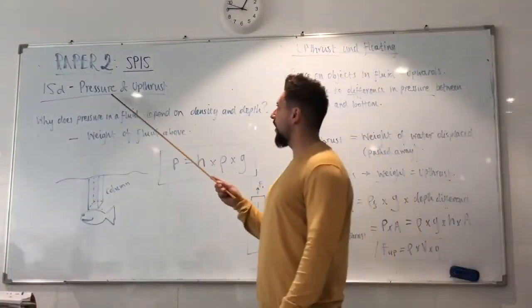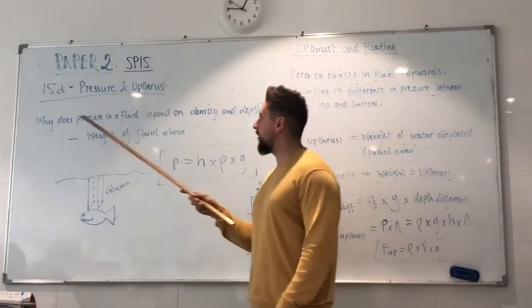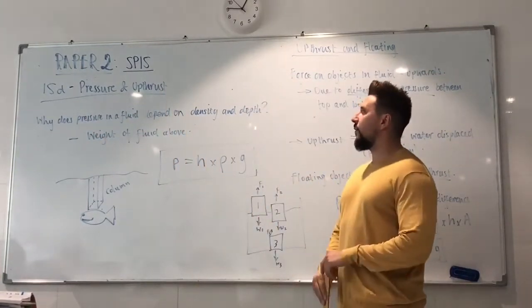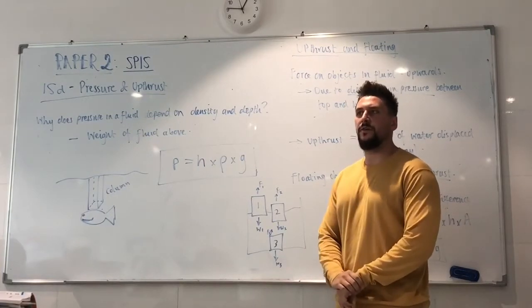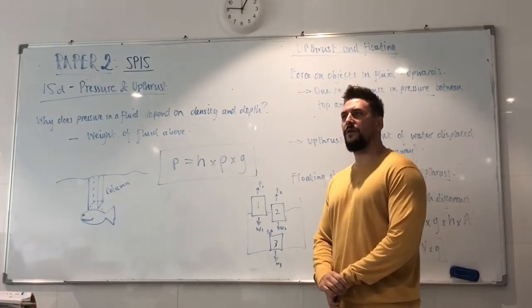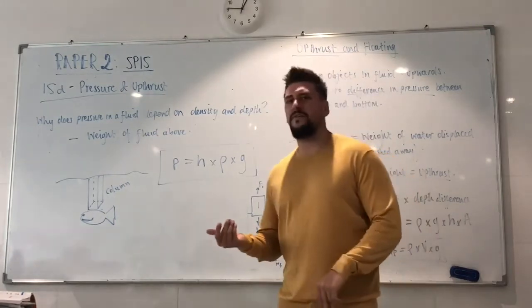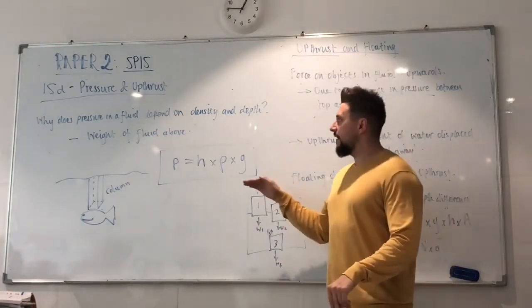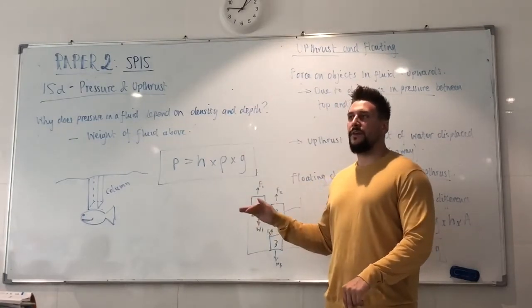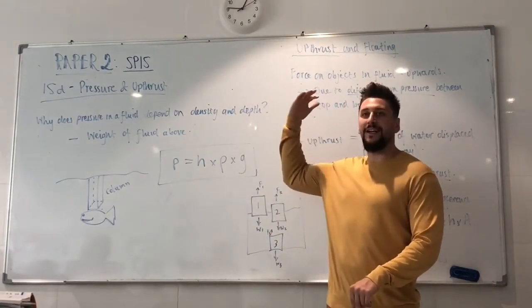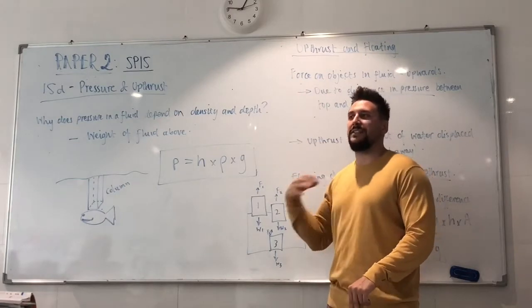Okay, pressure and upthrust. So again, more pressure. The first thing you need to know is, why does pressure in a fluid depend on the density of the fluid and the depth of the fluid that you're in? And we've discussed that already in 15C. Okay? So if you go deeper into the fluid, you are going to have a greater weight of fluid pushing down on you. It's that simple.